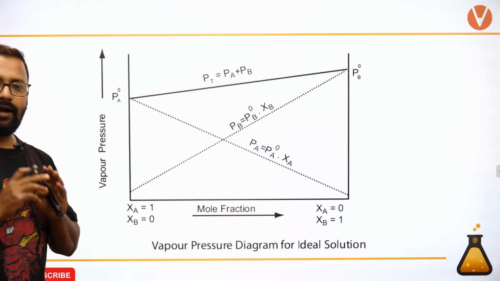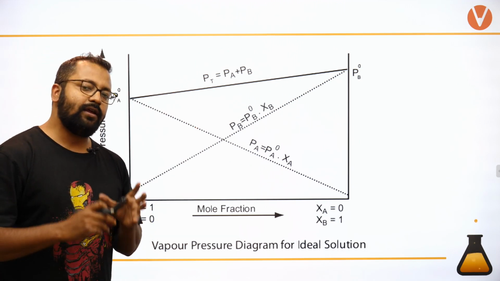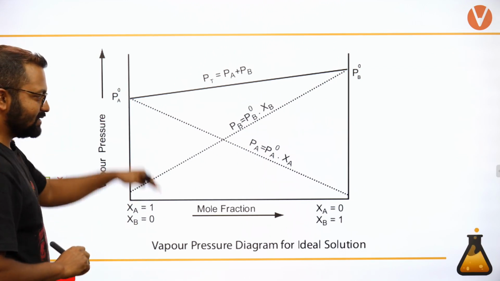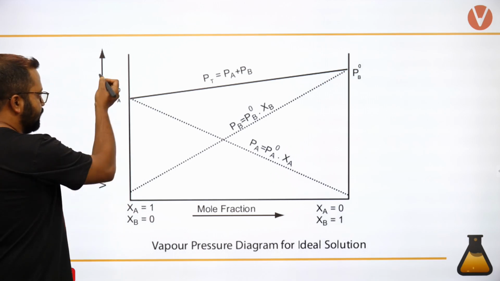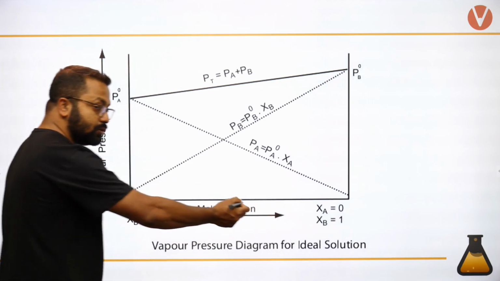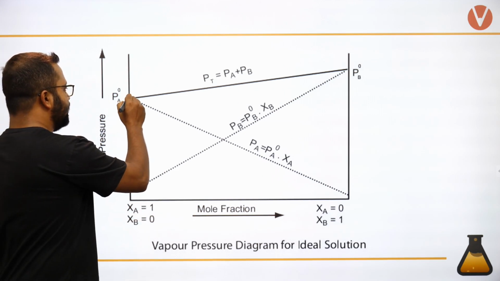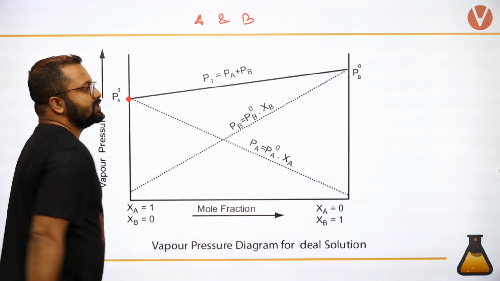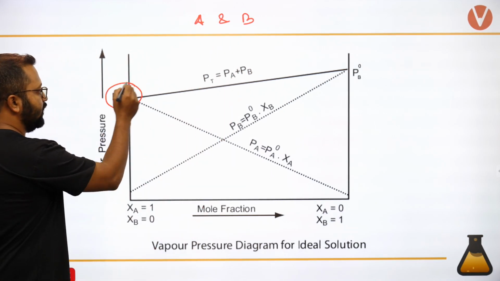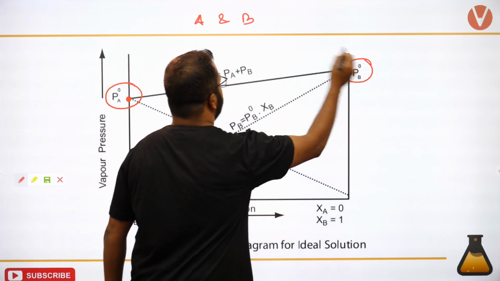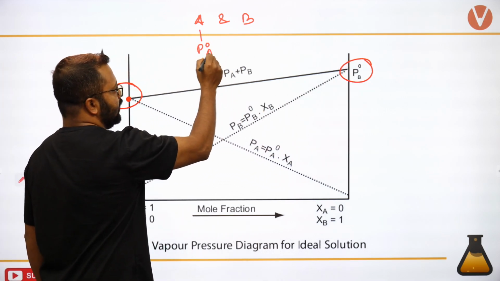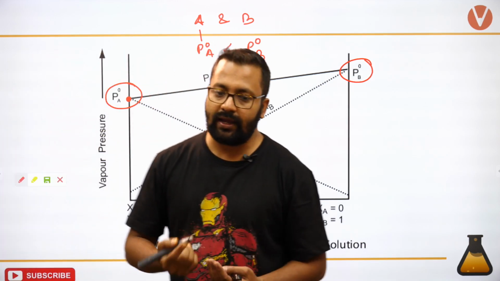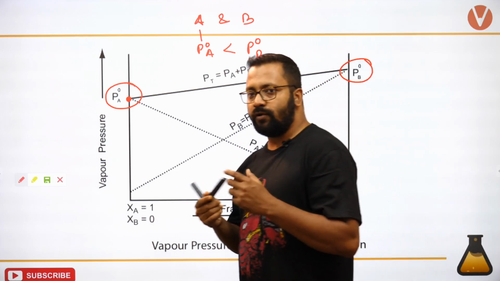If I look at an ideal solution graphically, then graphically हम उसको इस तरह से assume कर सकते हैं कि we have discussed this earlier as well. If we are plotting vapor pressure versus composition, there are two liquids A and B. What you are seeing over here is P naught A is less than P naught B. It means which is more volatile?